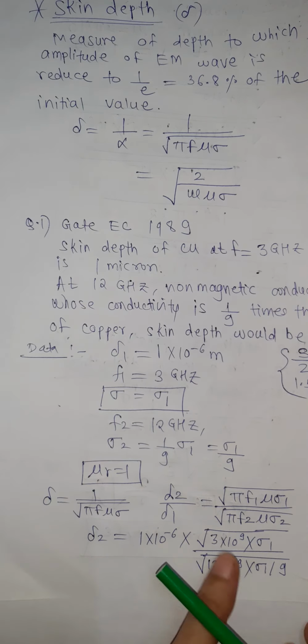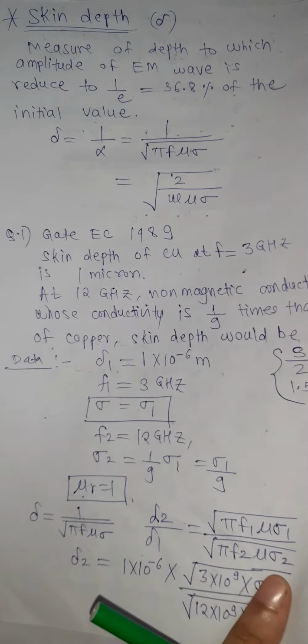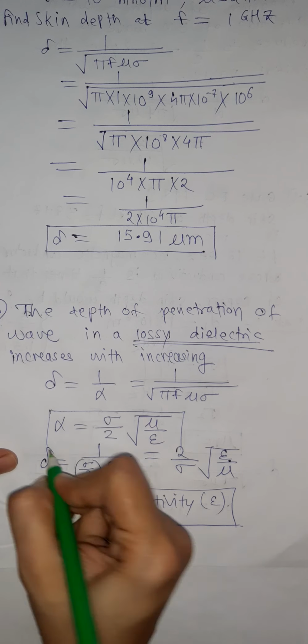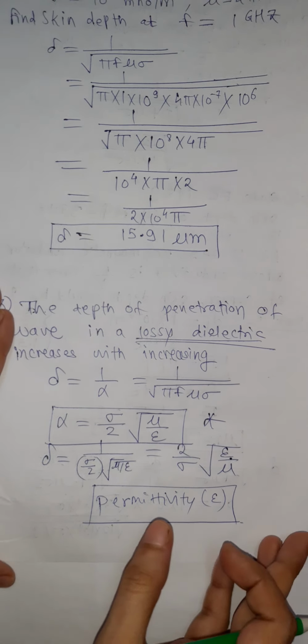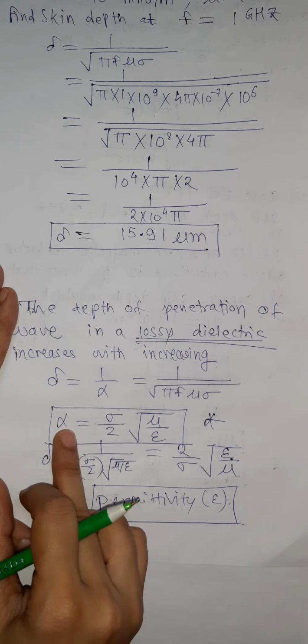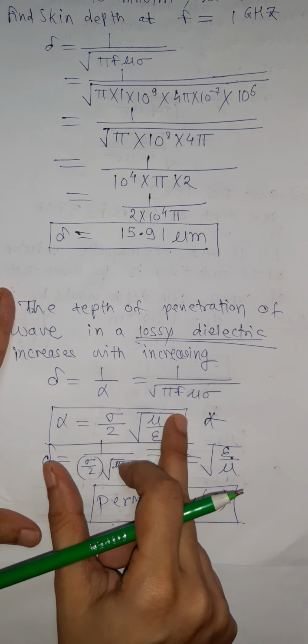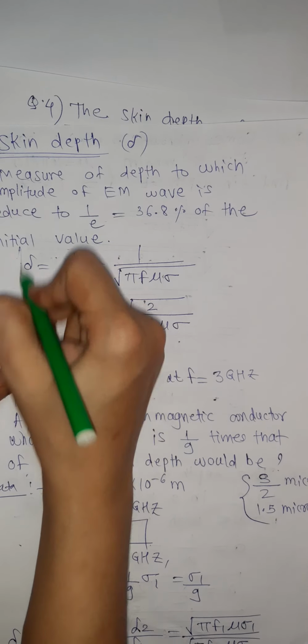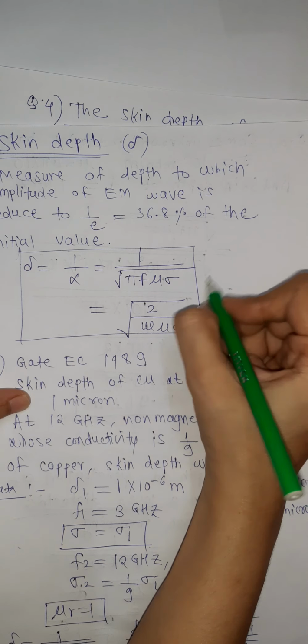So now by applying just formula, we are able to solve all these 4 examples. Here one more formula is very important to remember. For lossy dielectric, attenuation constant alpha is given as sigma by 2 under root of mu by epsilon. So this one formula and this formula, these two formulas are very important.